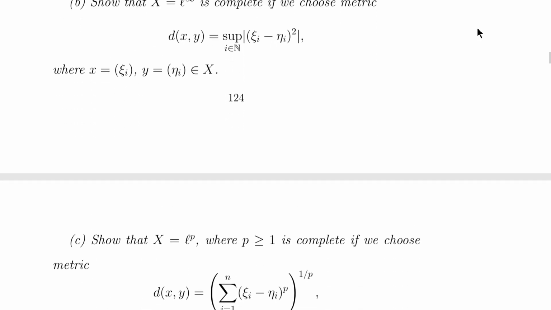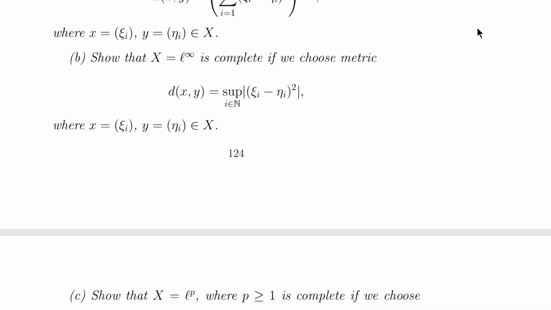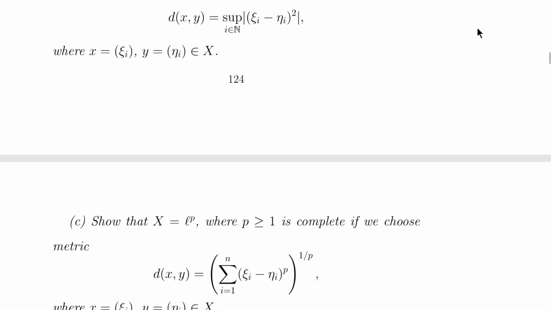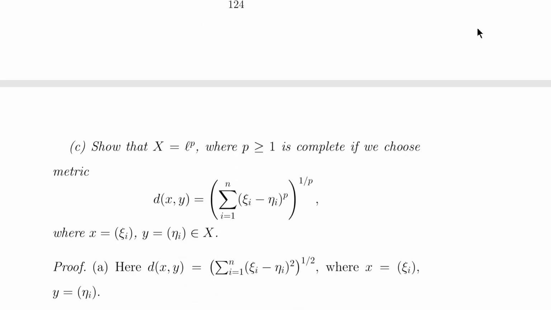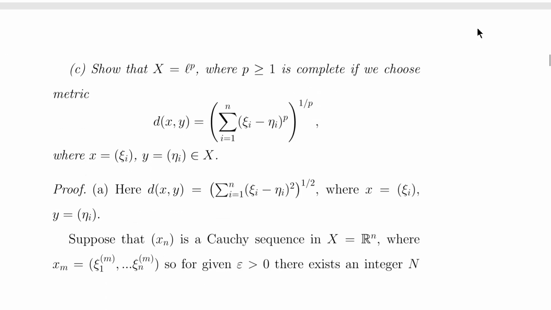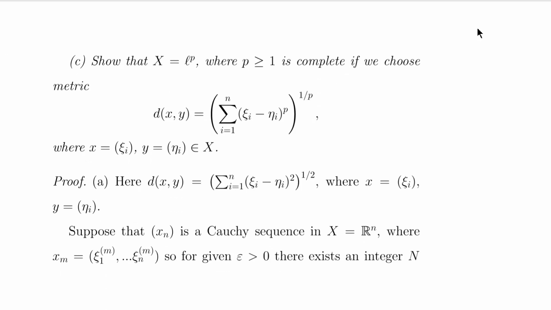And similarly, we have so many examples out here. Let X be equal to l infinity, which is complete if we choose the metric d(x,y) equal to the supremum of the absolute value of xi_i minus eta_i. And further we have X equal to l^p. We have already discussed the l^p space, and we will define the metric d(x,y) equal to the summation of the absolute value of xi_i minus eta_i to the power p, whole to the power 1 by p.